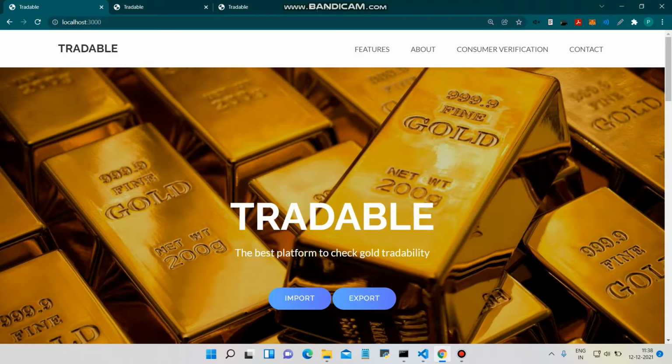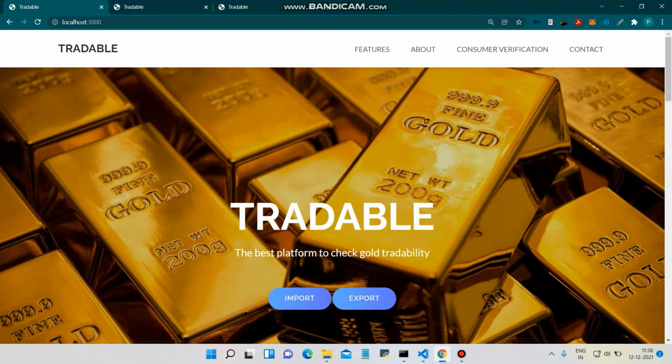There are various countries in the world that try to import and export gold. So what happens is there are smugglers in between who try to smuggle this gold into a particular country. The basic idea is they smuggle the gold from the country where the gold price is low to the country where there is high demand and high price. So they get the profit by reselling that gold. But this is a loss for the government of the country because it loses its money. So this is a huge problem to solve.